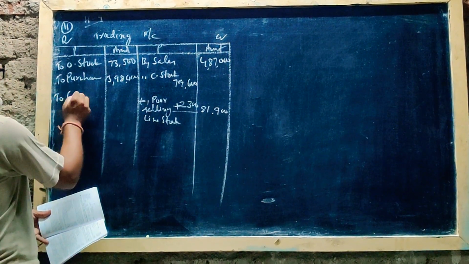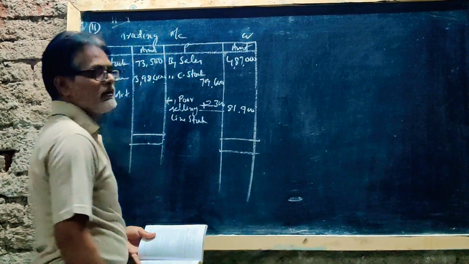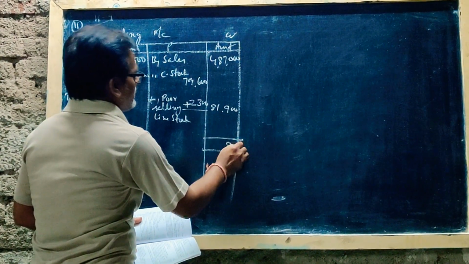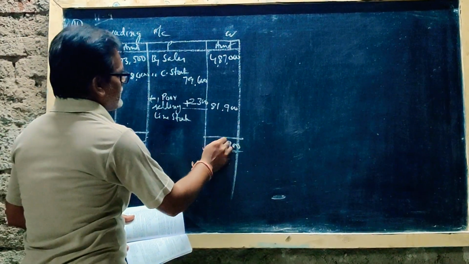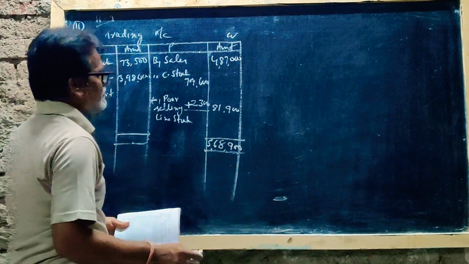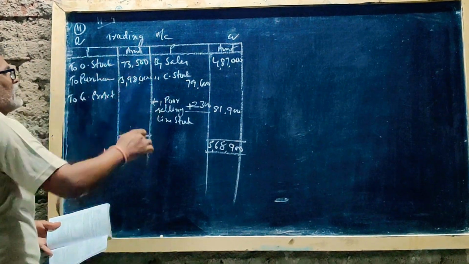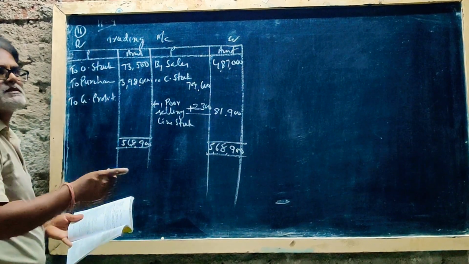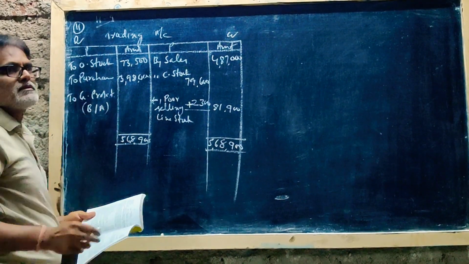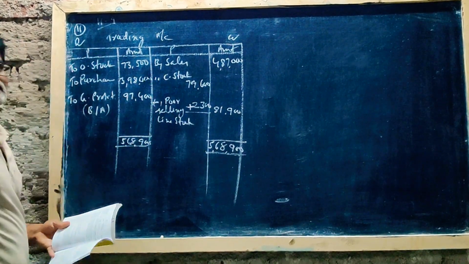So find the gross profit. Find the total. Then total how much? 5,68,900. Minus these two amounts, how much is the gross profit? The balance amount, 97,400. This is the gross profit.